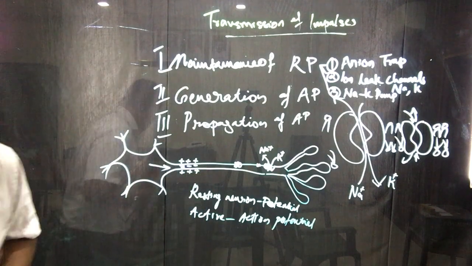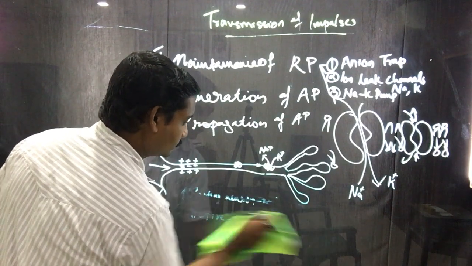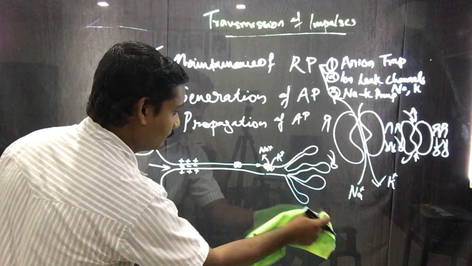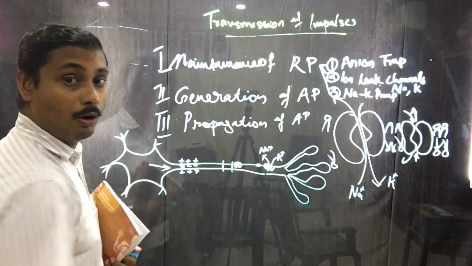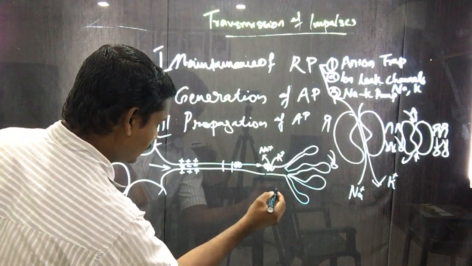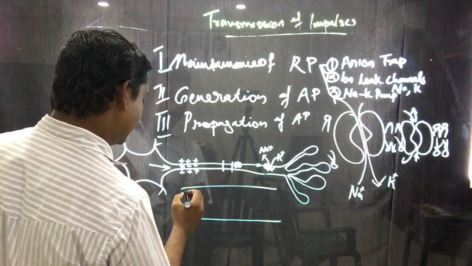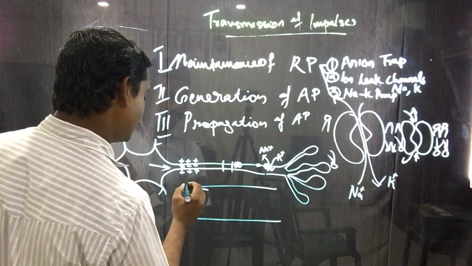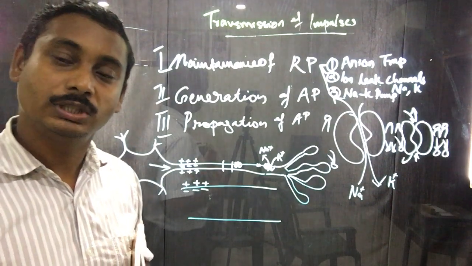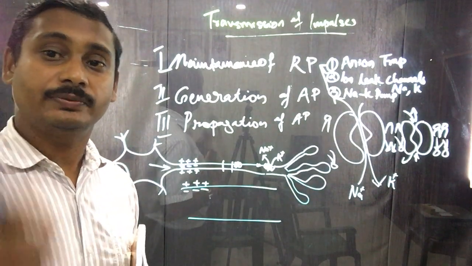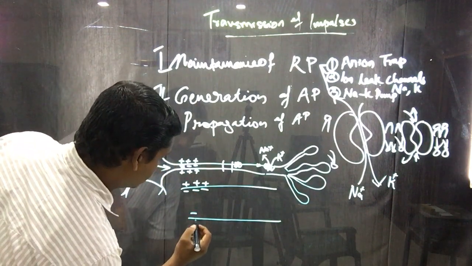Let me draw it again. I am going to enlarge a portion of the axon. We can say that the outside of the axon membrane is positively charged and the inside is negatively charged.